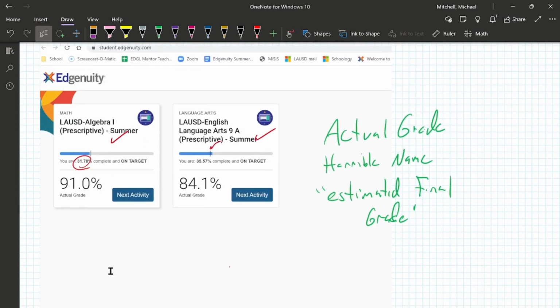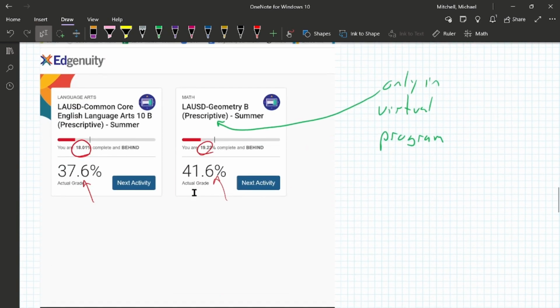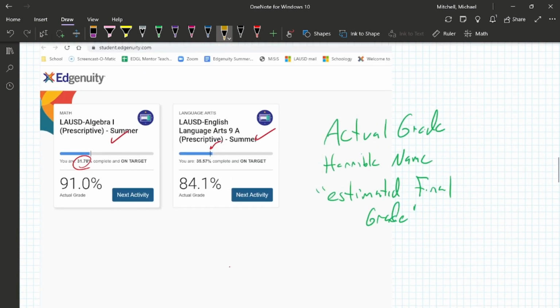You can see what it looks like here. This blue means you're on pace. Actual grade, I'll talk more about that in a minute here. The red means you're behind. This little red means you're behind. Just like this blue means you're pretty much on pace.